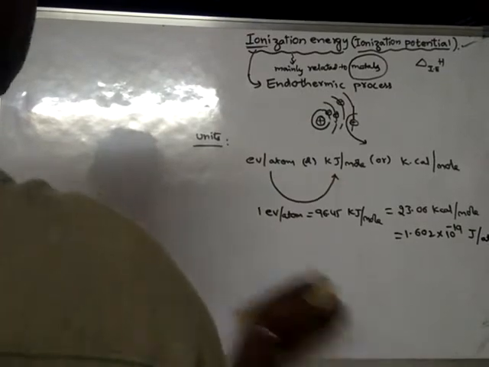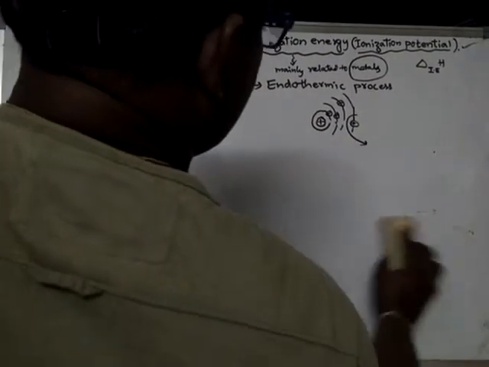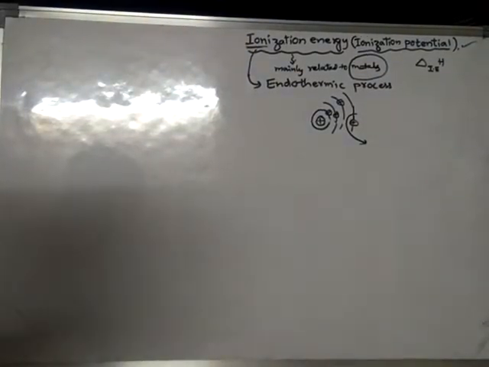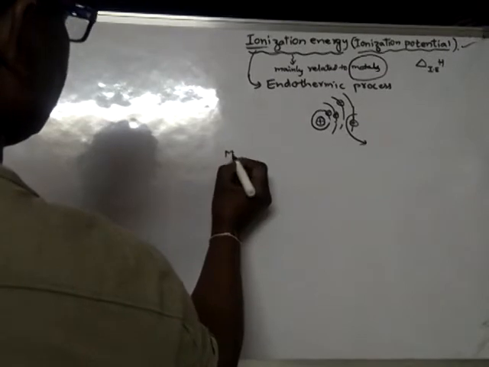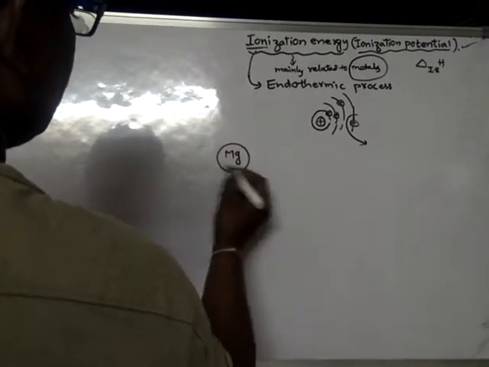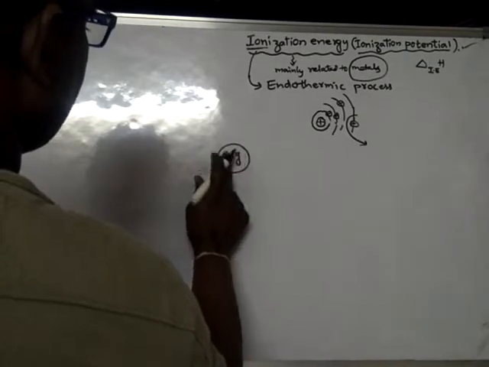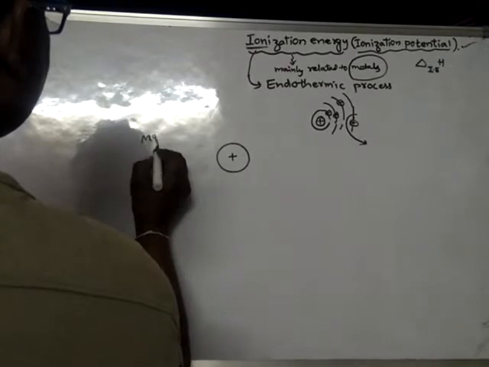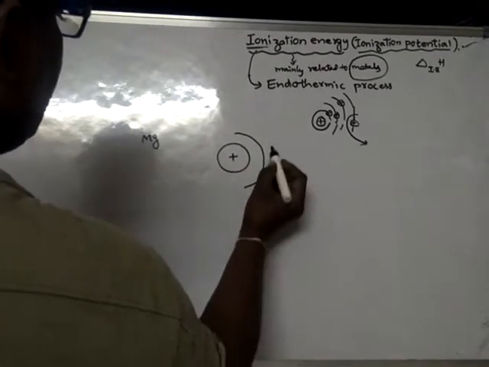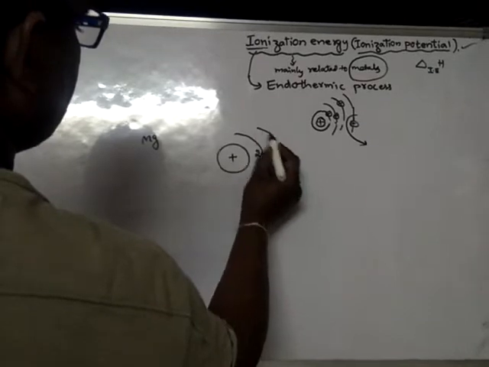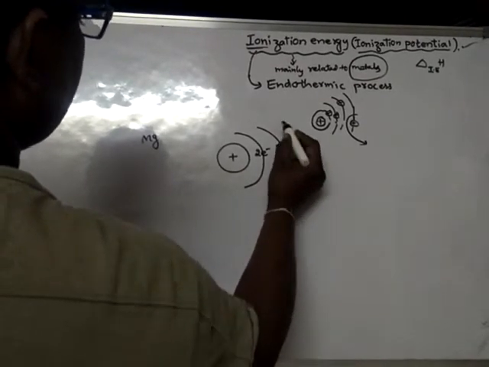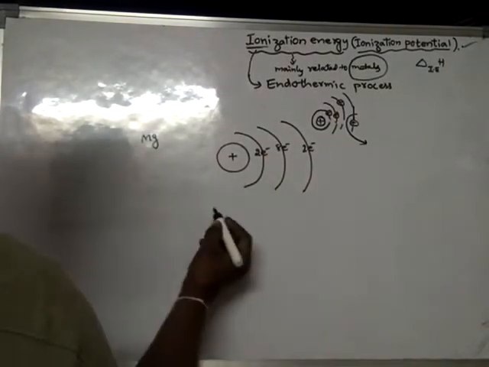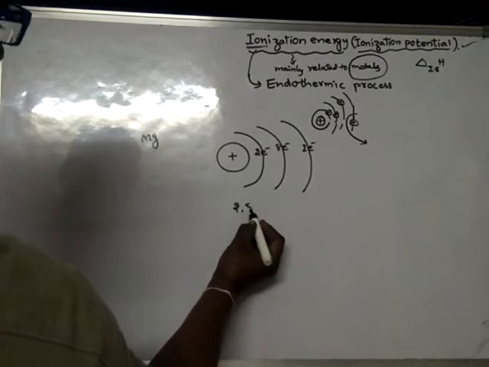Okay. Now let us learn some more points about ionization energy. Suppose you want to remove 2 electrons from an atom, for example, magnesium. Let us assume this is the nucleus of the magnesium atom. Here it has 2 electrons in the first orbit, 8 electrons in the second orbit, and 2 electrons in the third orbit. So the electron arrangement of magnesium is 2, 8, 2.